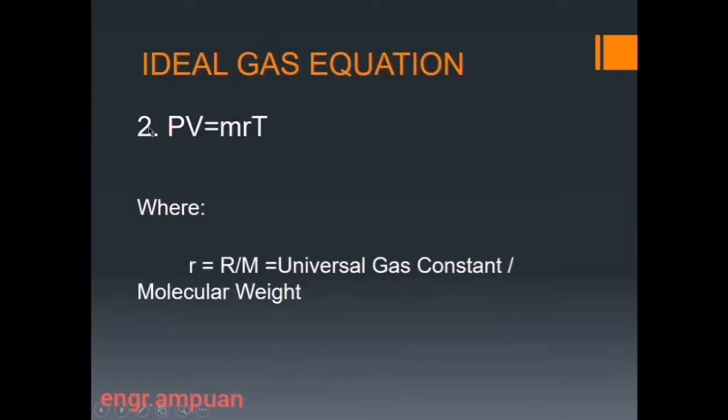The second one is PV equals mRT, wherein P is the same as in the first equation, V is also the volume, m is the mass, and small r is the ideal gas constant, which is equal to the universal gas constant over the molecular weight. And then the T here is also the absolute temperature.